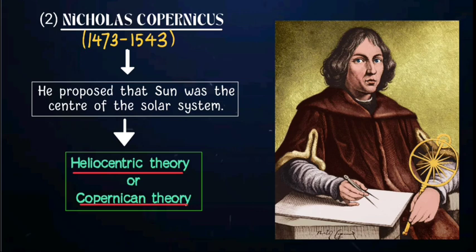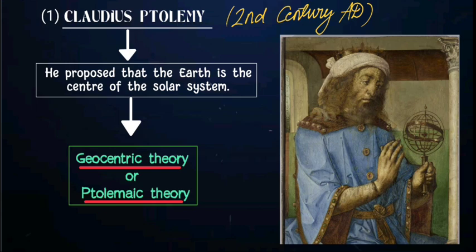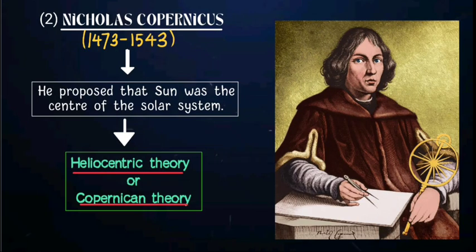The next scientist was Nicholas Copernicus, a very well-known person in the field of geography. He also contributed a lot in map making. In the beginning of the 16th century, he proposed that the sun is the center of the solar system. Yes, he proved the previous scientist Ptolemy wrong by giving his heliocentric theory.